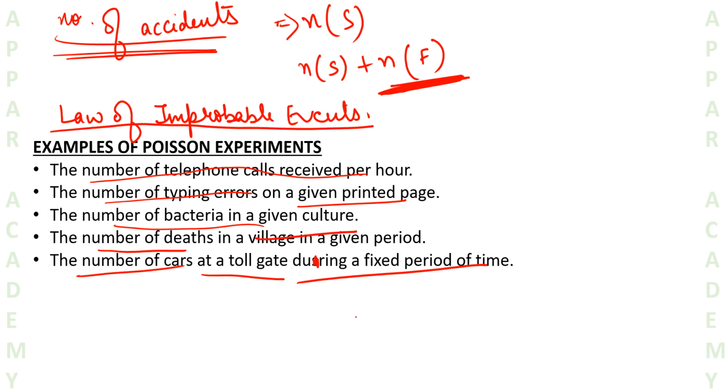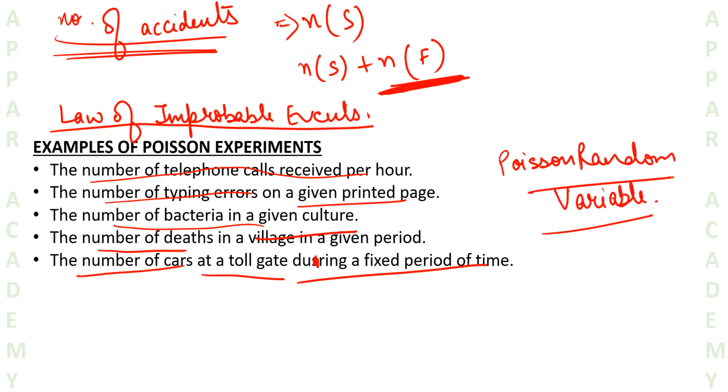Whenever x represents the number of occurrences of a Poisson experiment, like x represents the number of telephone calls and so on, this is simply known as a Poisson random variable. And the distribution for this random variable x is known as Poisson distribution, right?